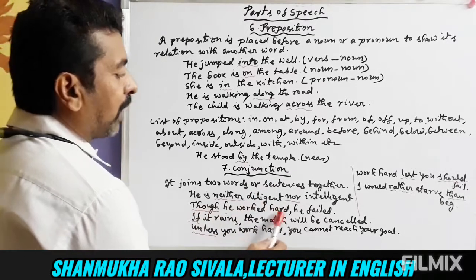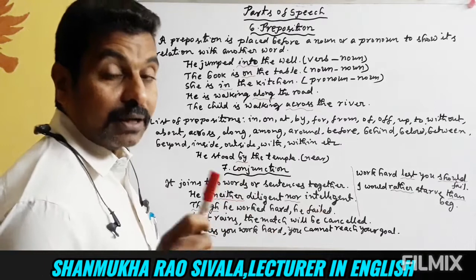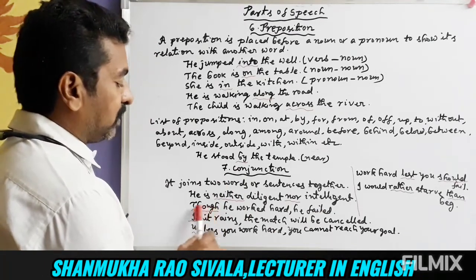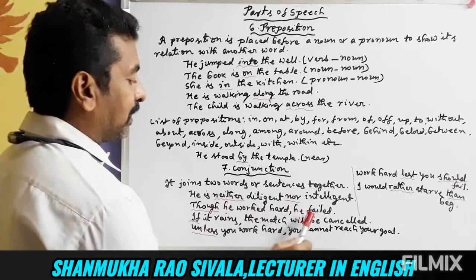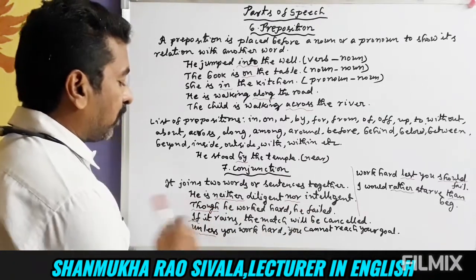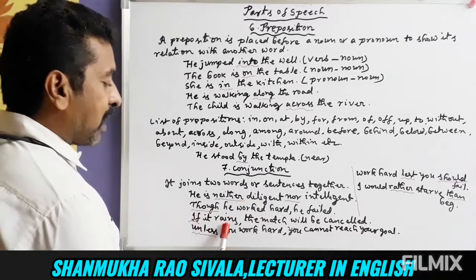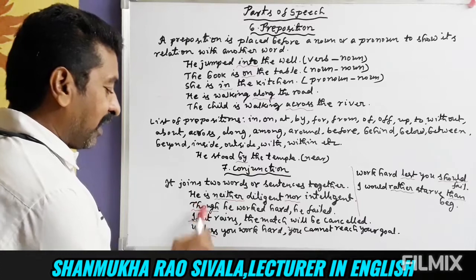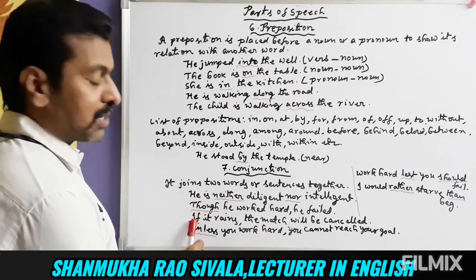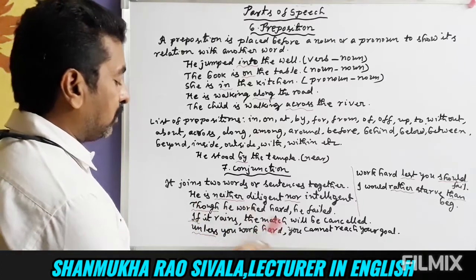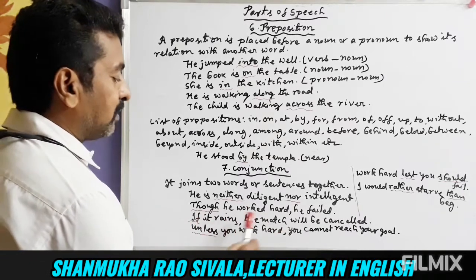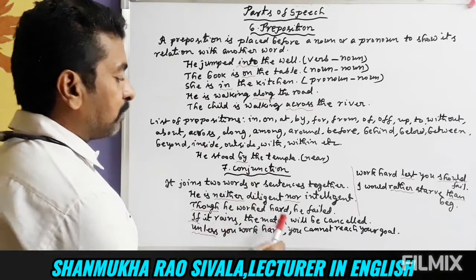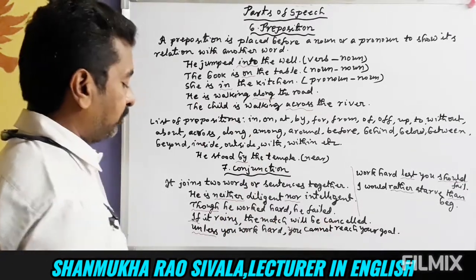Though he worked hard, he failed. Though is a conjunction connecting two sentences together. Subordinate conjunction: if it rains, the match will be cancelled. So if is a conjunction joining two sentences together. If clause rules: simple present, simple future will be cancelled.